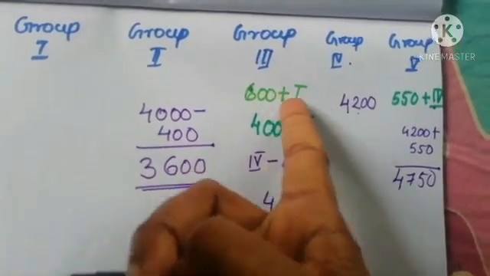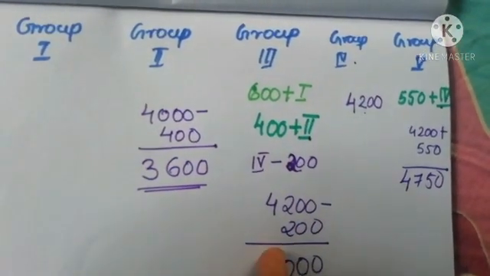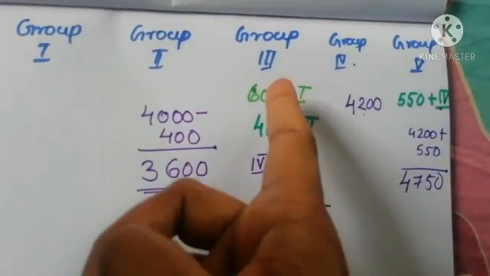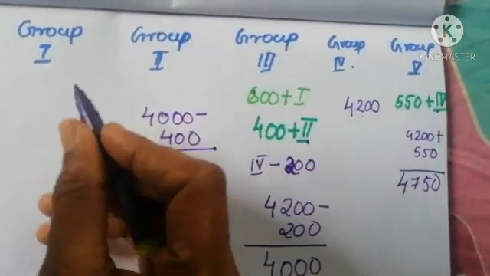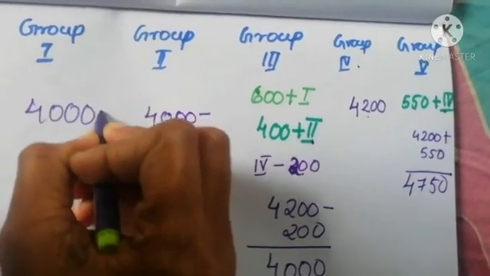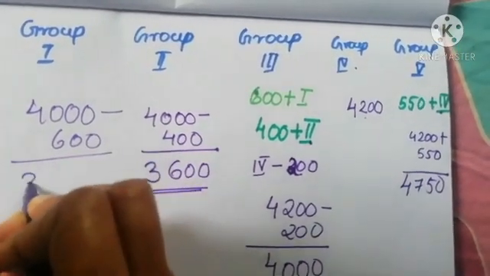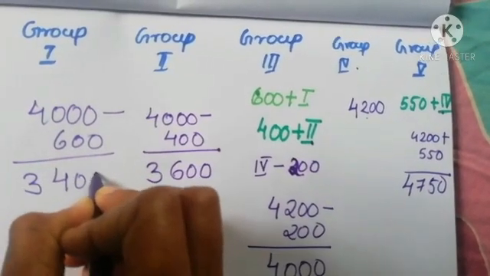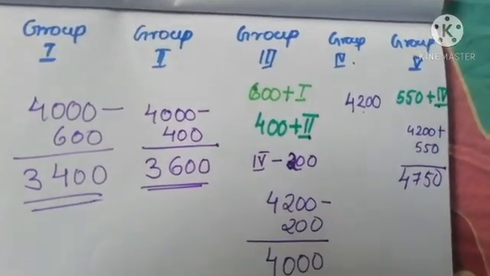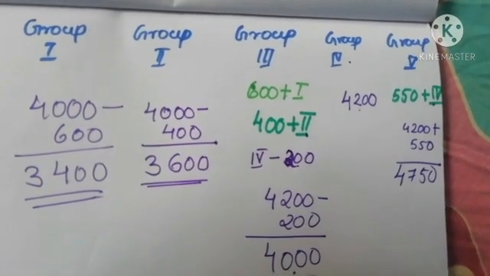Again, comparing with the first group, whatever the amount raised by group 3, it is 600 less here. So we got here 4,000. So 4,000 subtracted by 600, we get 3,400. This is the amount raised by each group.